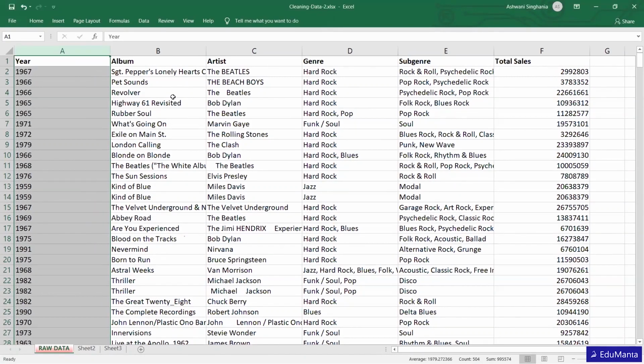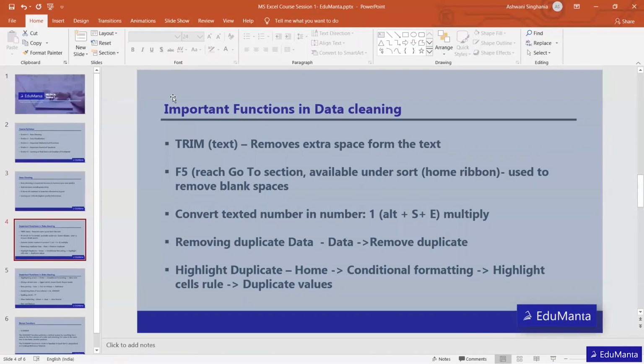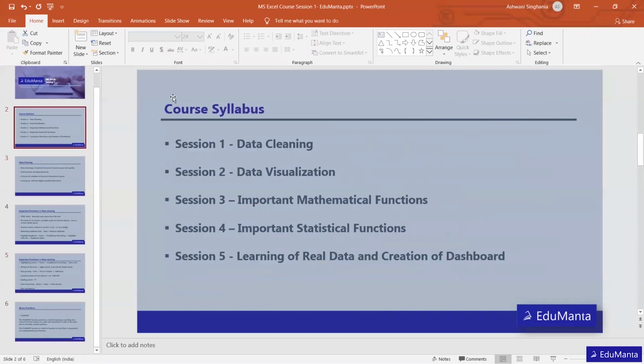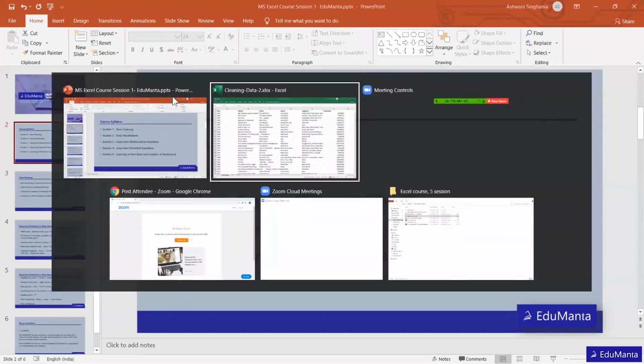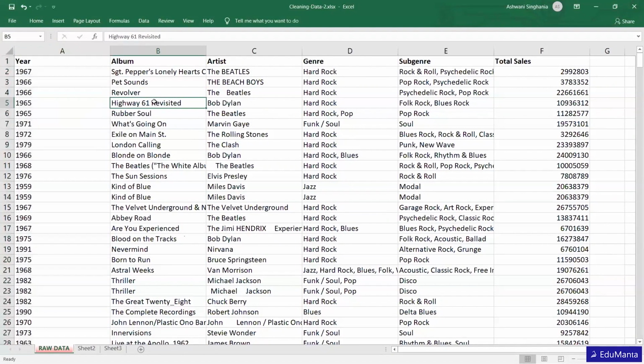Now we are going to move to the second step, and that is removing duplicate data. One more thing, I have mentioned each function I am using in the Excel, along with where you can find these functions and how you will use them. You will get the Excel as well as the PPT, as well as the practice exercise, that is the data I'm using, after the registration for the second session. So let's move to this artist column now.